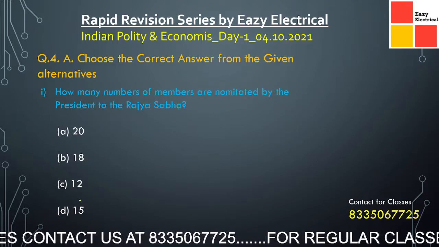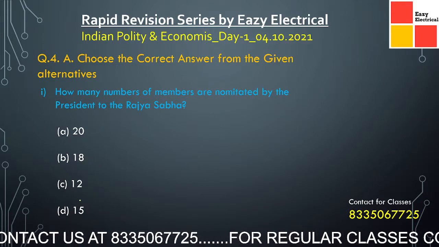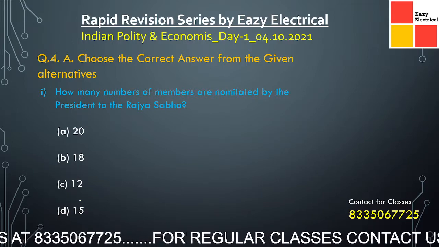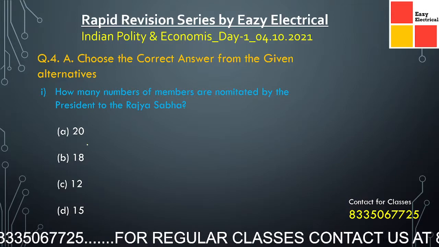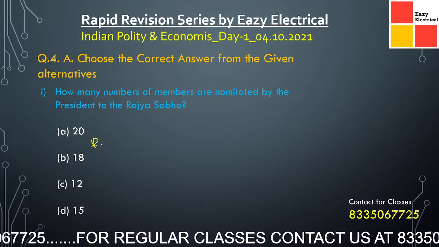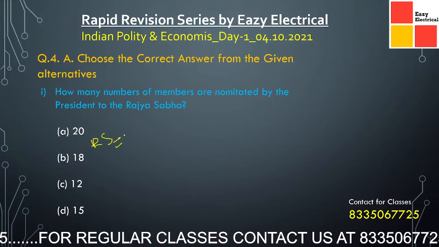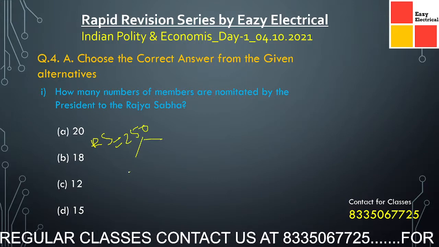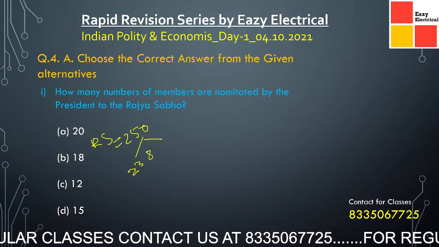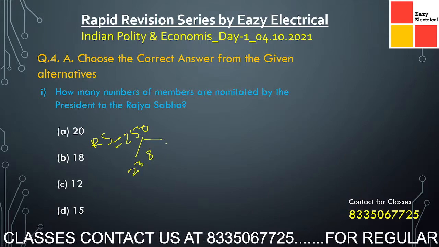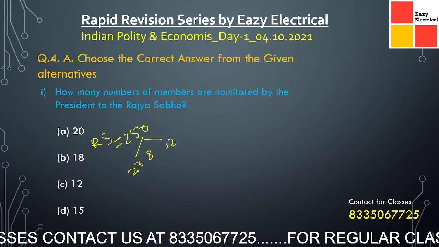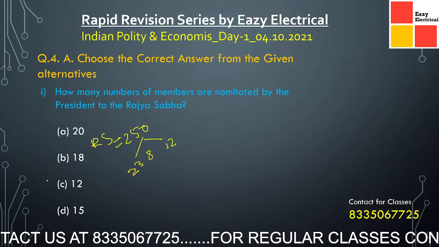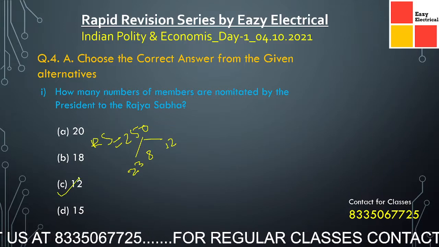Now coming to the next question. How many members are nominated by the President to the Rajya Sabha? Friends, you must know that Rajya Sabha contains 250 members. Here 238 are elected and 12 are nominated by the President. So the answer is option C, 12.